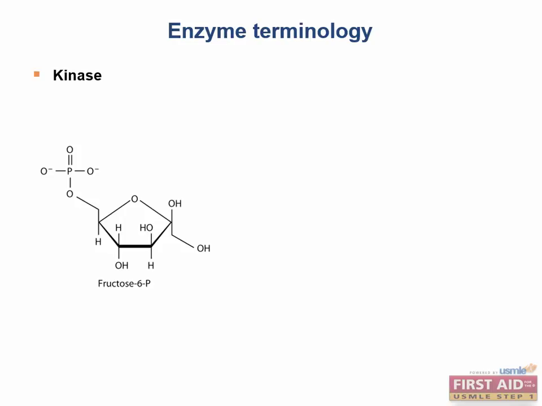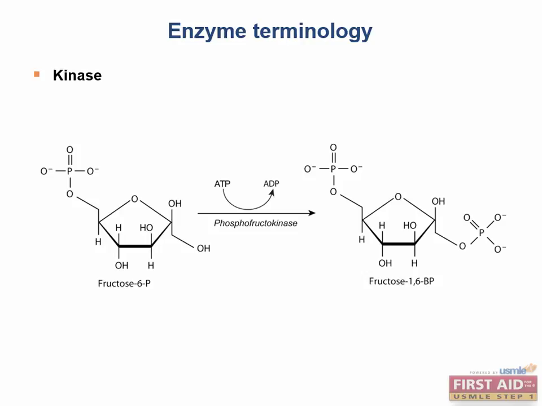We start off with our first category of enzymes, the kinases. These enzymes transfer a high-energy phosphate group from ATP to a target substrate. An example of a kinase is phosphofructokinase. You'll find phosphofructokinase in the glycolysis pathway, where glucose is broken down to create ATP. Phosphofructokinase phosphorylates or adds another phosphate to fructose 6-phosphate in glycolysis. Notice how the phosphate group is taken from ATP and moves to the first carbon of fructose 6-phosphate.